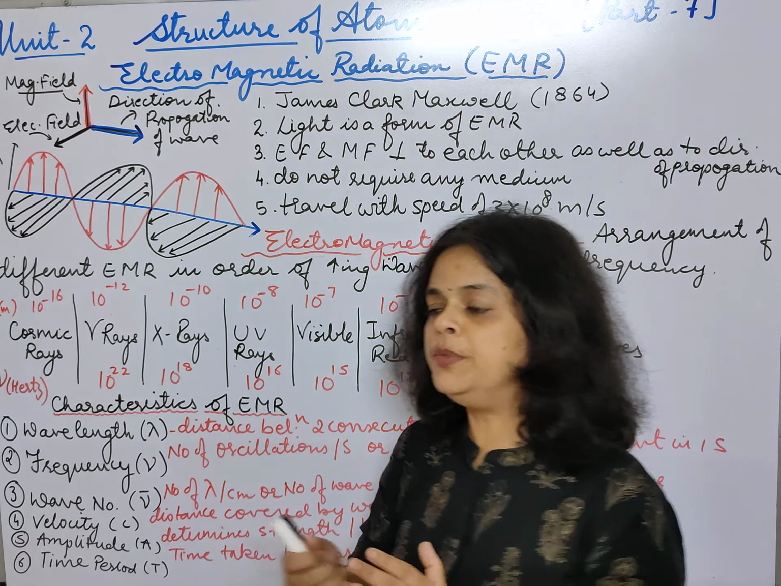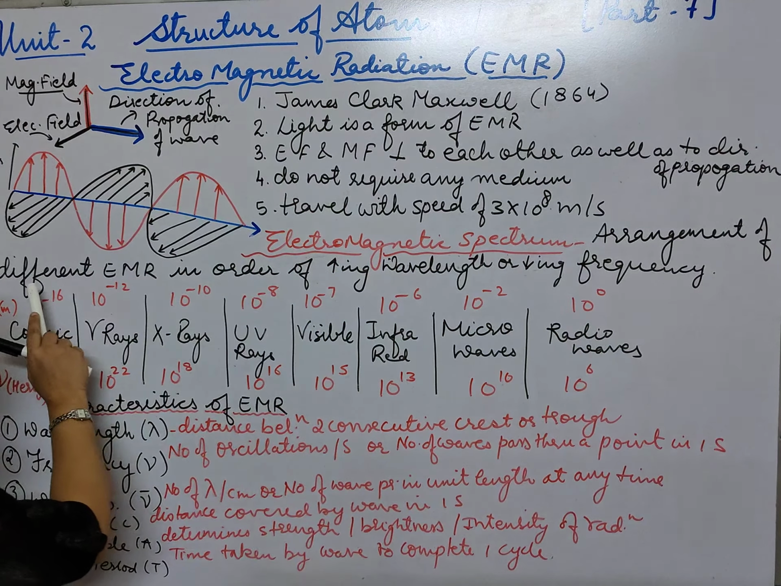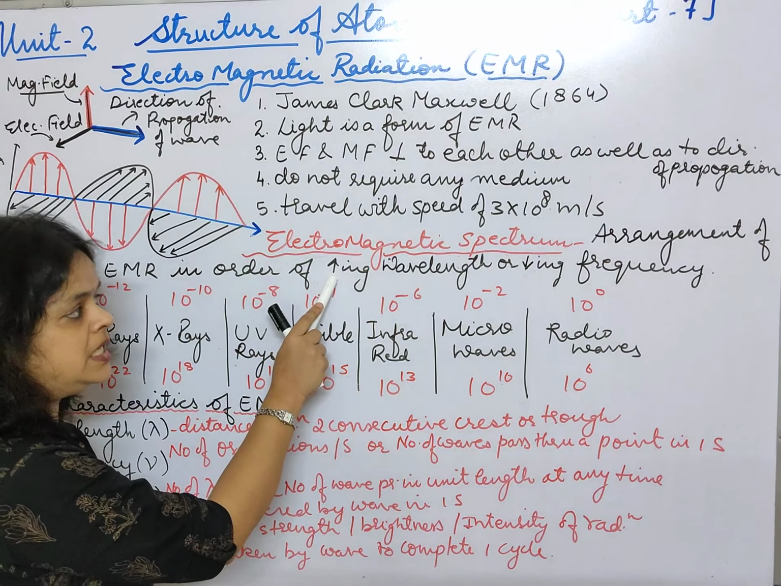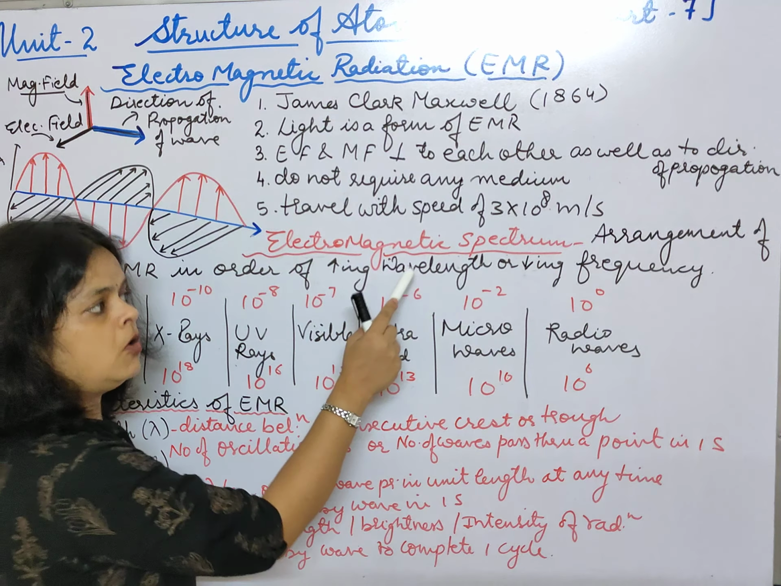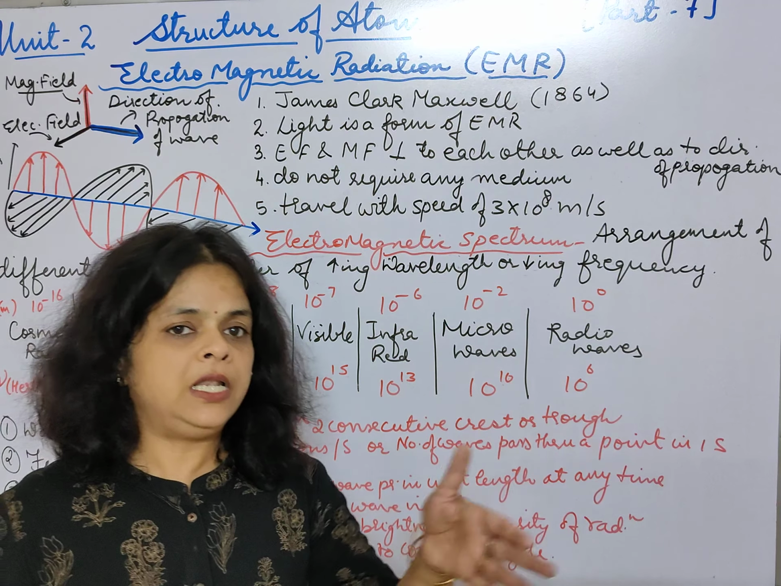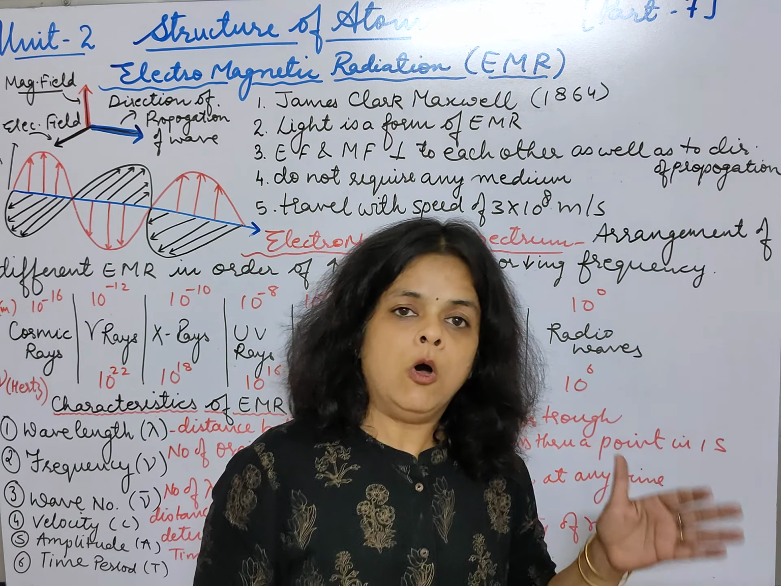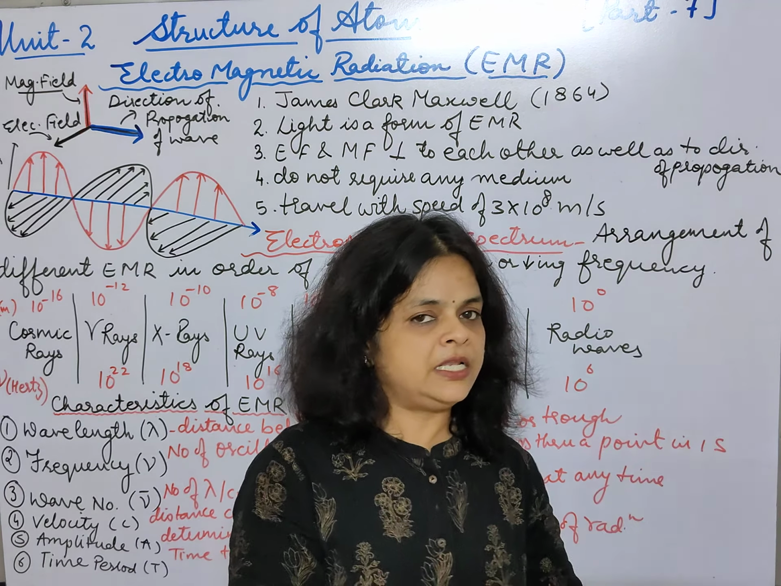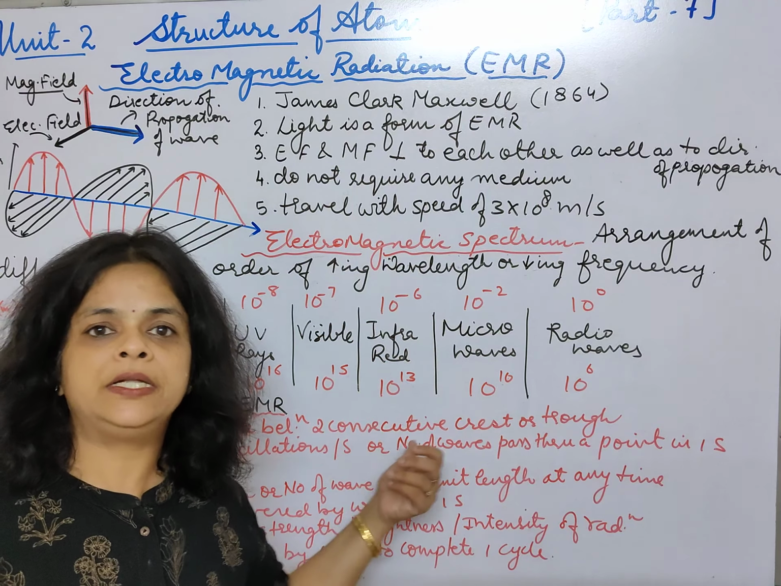Now we are going to study one important term, electromagnetic spectrum. What do you mean by electromagnetic spectrum? It is the arrangement of different types of electromagnetic radiations in the order of increasing wavelength or decreasing frequency. It means we arrange different electromagnetic radiations in such a way that they follow one order: their wavelength is increasing and their frequency is decreasing. This is called the electromagnetic spectrum.